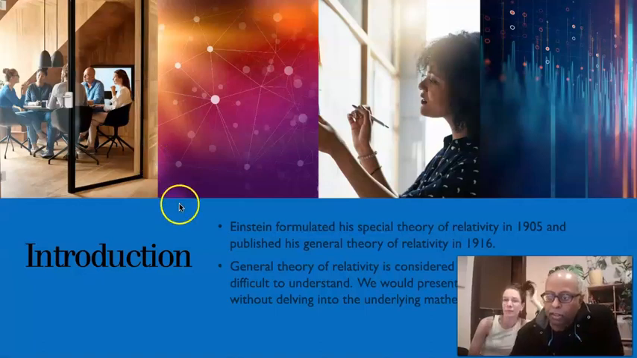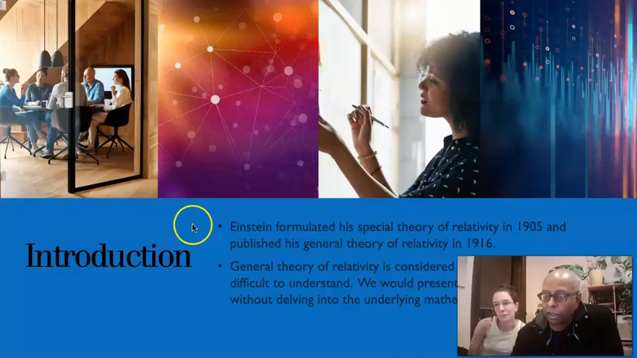Einstein formulated his special theory of relativity in 1905 and published his general theory of relativity in 1916. The general theory of relativity is mostly concerned with gravity, and the special theory of relativity was mostly concerned with light. The speed of light was the problem that was solved with the special theory of relativity.